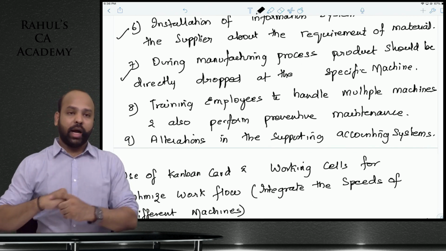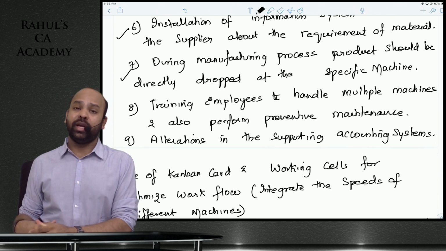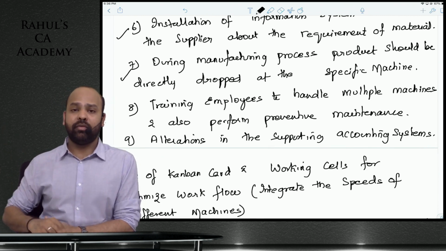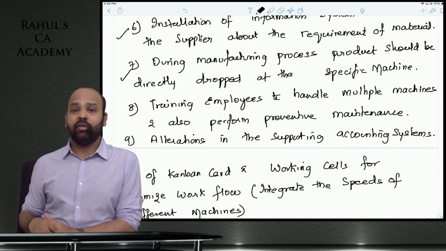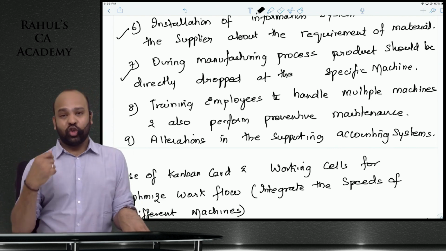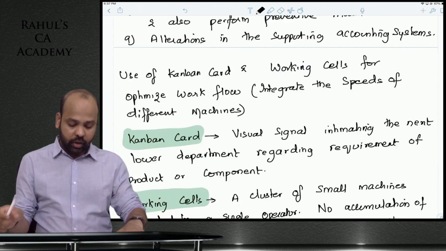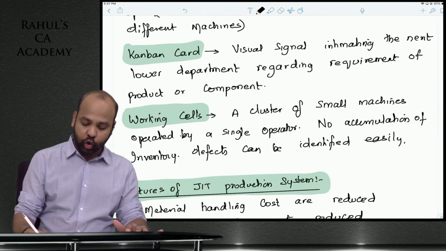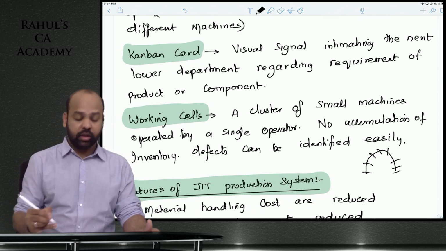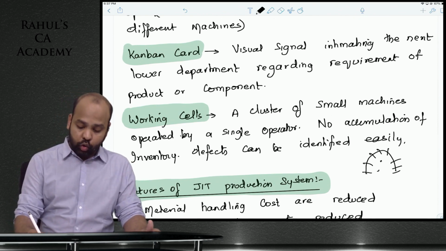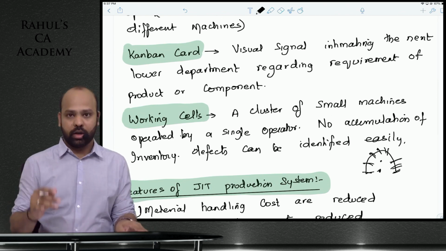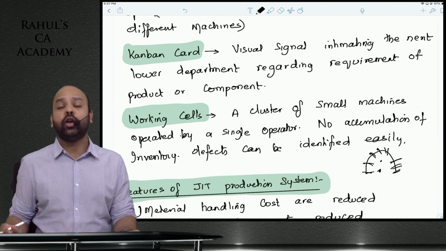Training employees to handle multiple machines. This also brings us to the concept of cellular manufacturing, guys. I will be talking about cellular manufacturing a little later, but understand, if you want to optimize your production workflow and ensure that there is no unnecessary movement, you will generally have U-shaped manufacturing cells where there are multiple machines placed in this way, beta, so that one or two people only can handle all of these machines, and there will not be unnecessary movement.